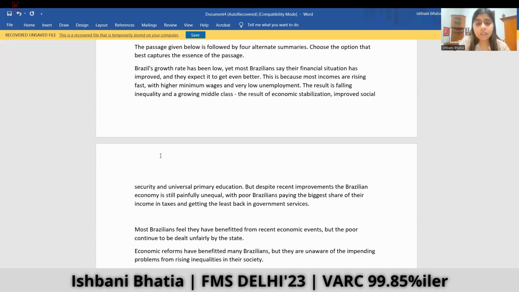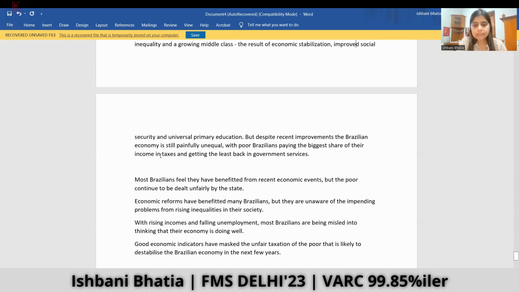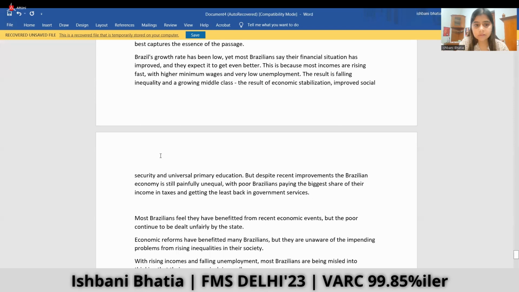Brazil's growth rate has been low, yet most Brazilians say their financial situation has improved and they expect it to even get better. This is because most incomes are rising fast with higher minimum wage and very low unemployment. The result is falling inequality and a growing middle class. The result of economic stabilization, improved social security, and universal primary education. But despite recent improvements, the Brazilian economy is still painfully unequal, with poor Brazilians paying the biggest share of their income in taxes and getting the least back in government services.